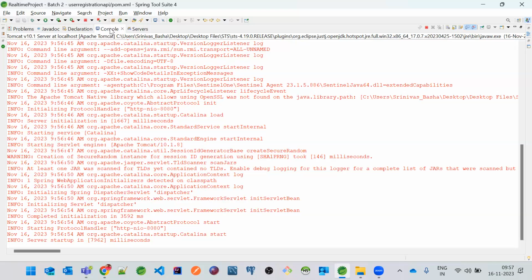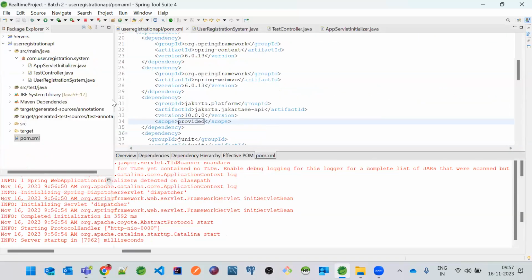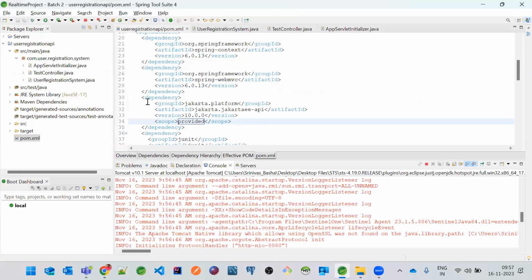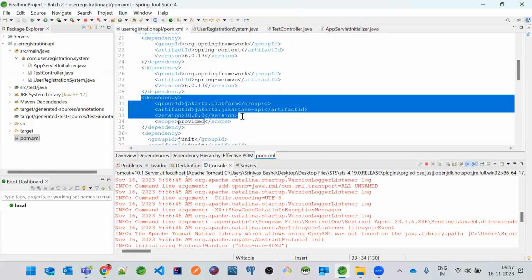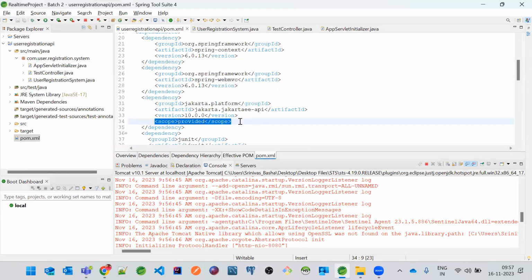The proper meaning of this: when our application is running on a Tomcat server, in order to start on a Tomcat server it needs some libraries or classes at runtime. But this Jakarta Enterprise Edition API software will provide the required classes to the Tomcat server only when we enable this scope as provided.